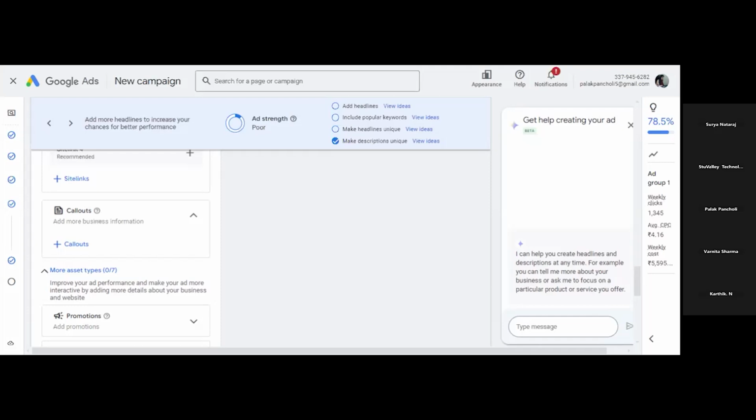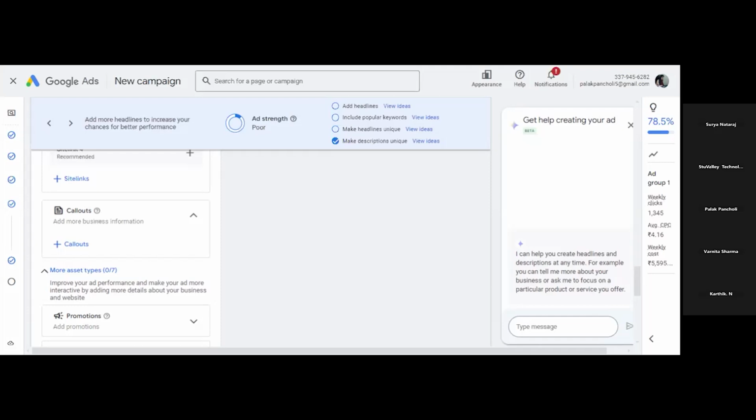Okay, after this comes the price extension. What is price extension? It showcases your specific products and pricing within your ad, so that people can see the price of the product they want to purchase, and if it suits, then they can click on the product, and they will be taken directly to the product or service pages, so that they can buy that product. Clear? This is price extension.